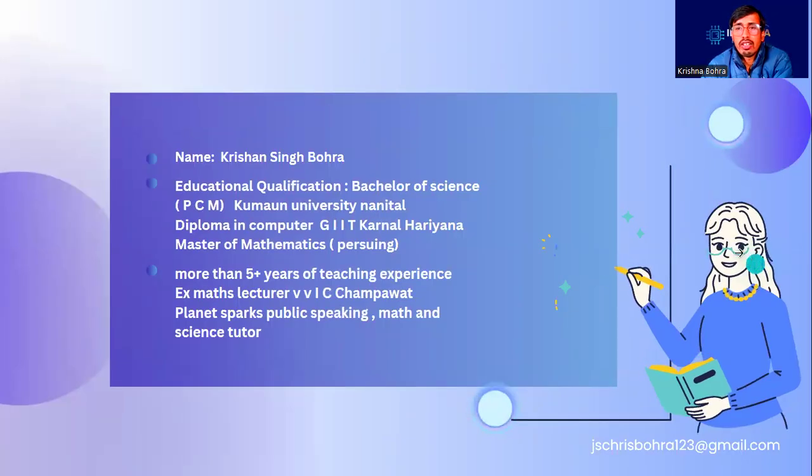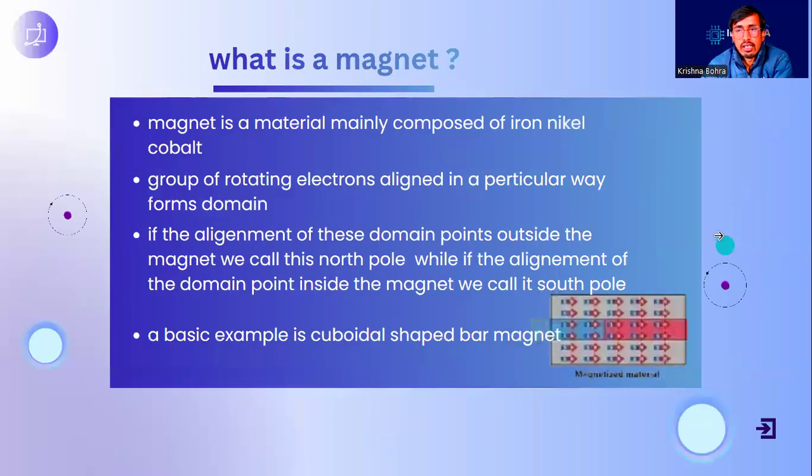For that, we need to understand what a magnet is. So, magnets are those substances primarily composed of iron, nickel, and cobalt. And if they are material, they must have atoms. If they have atoms, they must have electrons. And if they have electrons, the electrons must be rotating and spinning. Due to the continuous rotation and spin of the electrons, they form what we call a magnetic domain. A magnetic domain is the smaller version of the magnet itself.